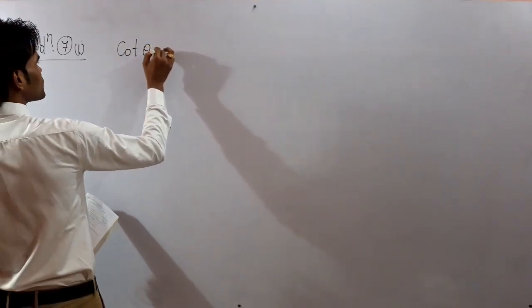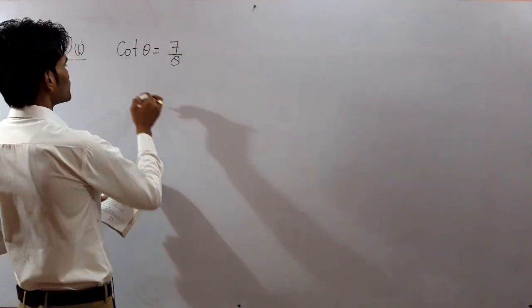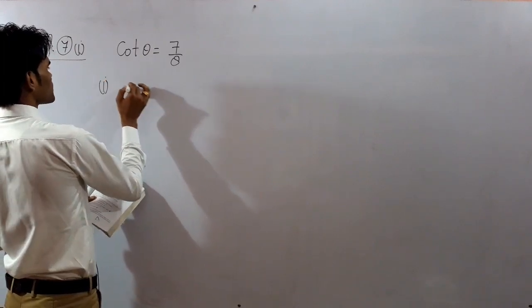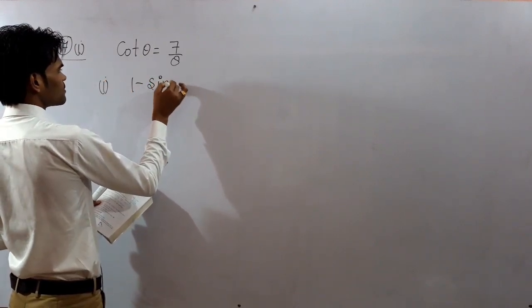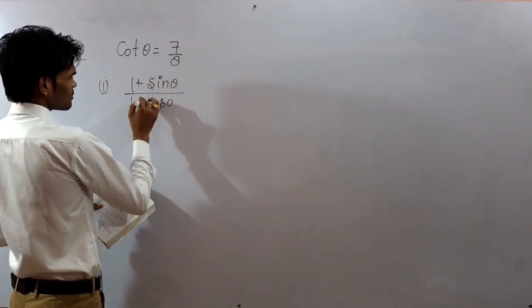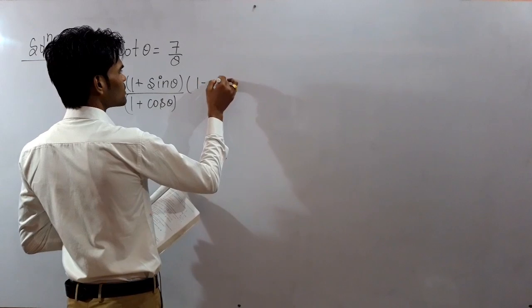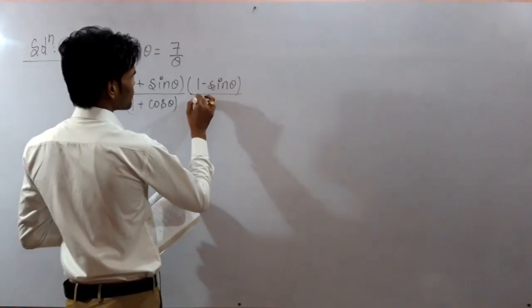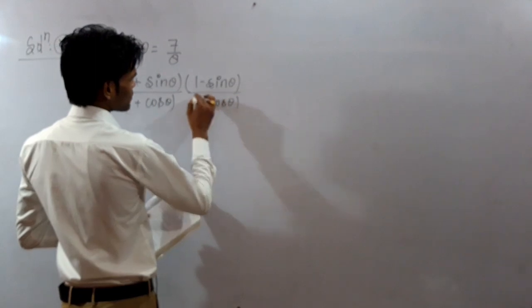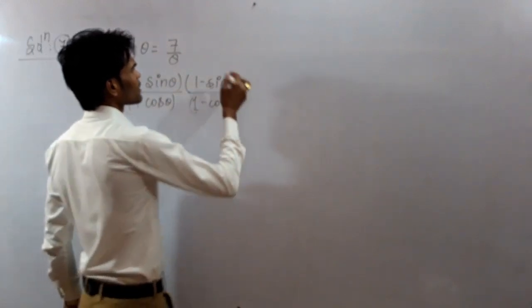It says that if cot theta is equal to 7 by 8, then you need to find the value of (1 plus sin theta) upon (1 minus cos theta), into (1 plus cos theta) into (1 minus sin theta) upon (1 minus cos theta).